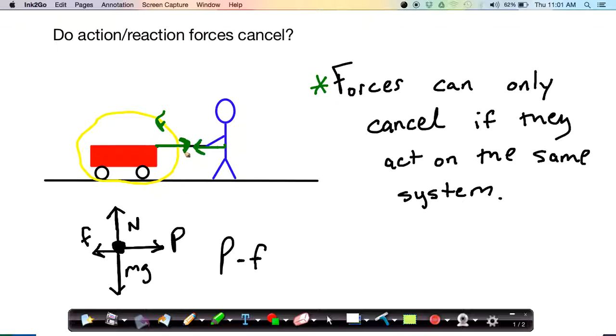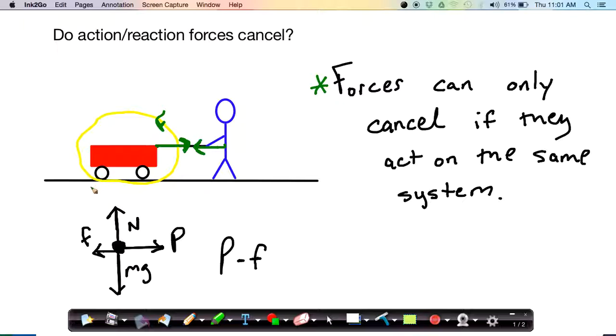Person pulls the wagon forward. That force acts on the system of the wagon. But the reaction force, the wagon pulls the person backward, would be acting on a different system, the system of the person. So these action-reaction forces would not cancel out as a result. The frictional force is not part of that action-reaction pair. Instead, it's part of another action-reaction pair between the wagon and the ground.